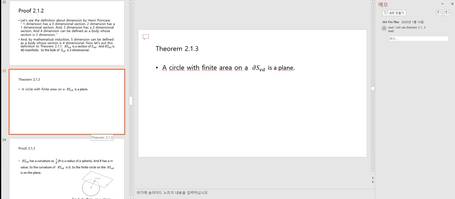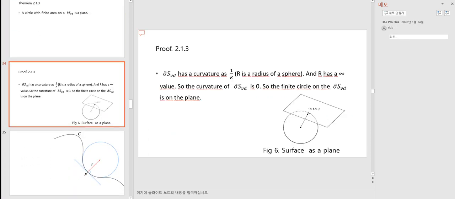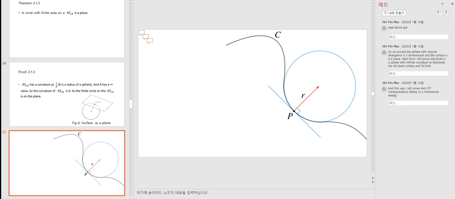Next, I will look at theorem 2.1.3. A circle with finite area on the DS3D is a plane. DS3D has a curvature of 1 per r, and r has an infinite value. So the curvature of DS3D is 0, so the finite circle on the DS3D is on a plane. So we proved the sphere with volume divergence is 5-dimensional and the surface is a 4D plane.